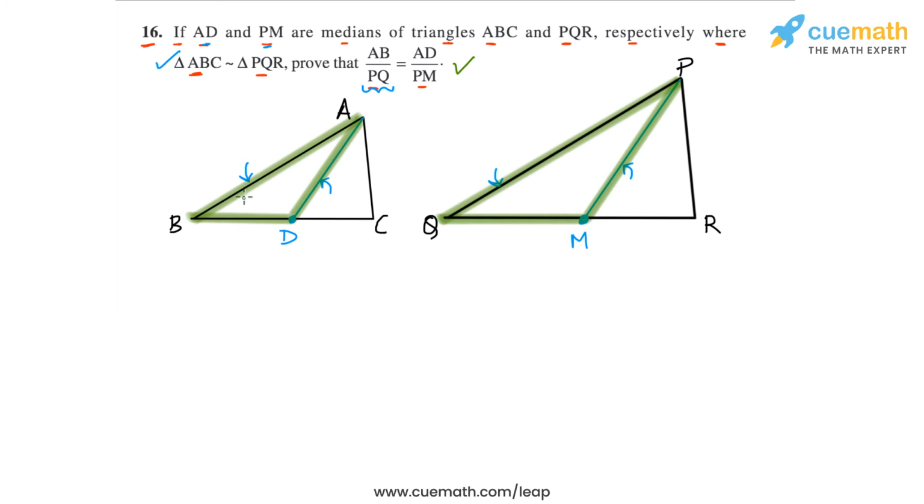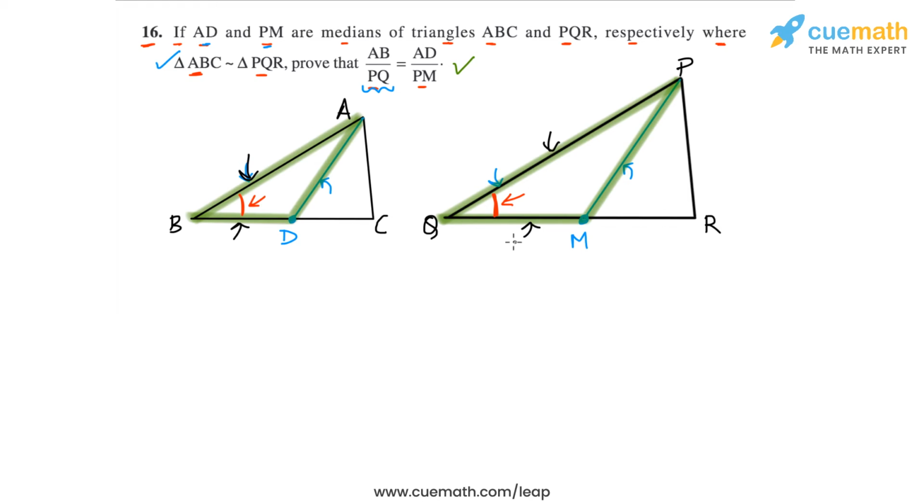Well, this angle that we have at B must be equal to the angle at Q, because the whole triangles ABC and PQR are similar. So let me highlight the two triangles ABC and PQR. So this angle we know must be equal to this angle, and also, the sides containing this angle in the triangles ABD and PQM, can we say that AB by PQ is equal to BD by QM? So AB by PQ is this pair, and BD by QM would be this pair. So can we say that these two ratios are equal?